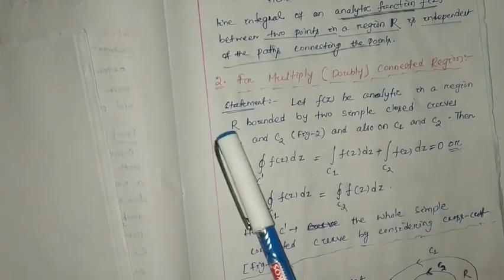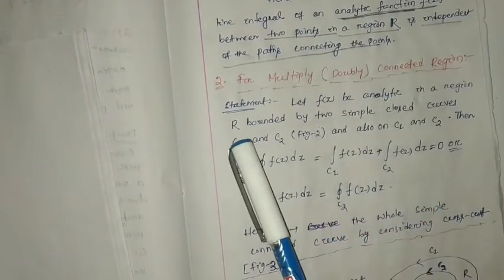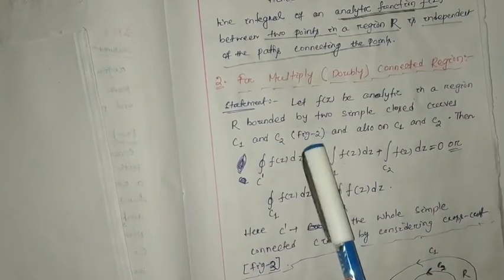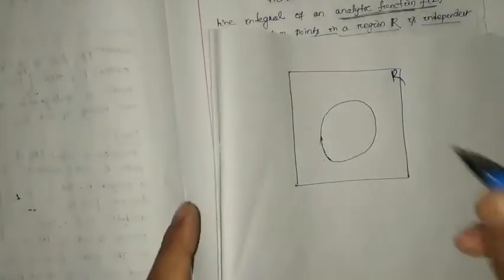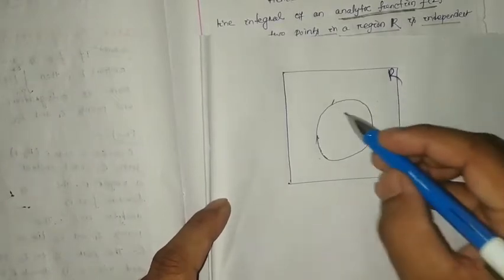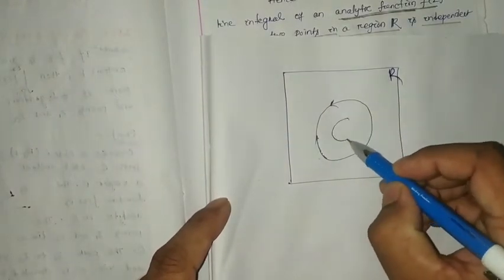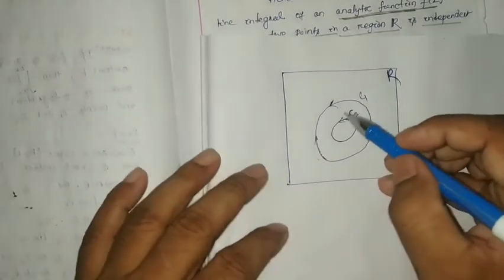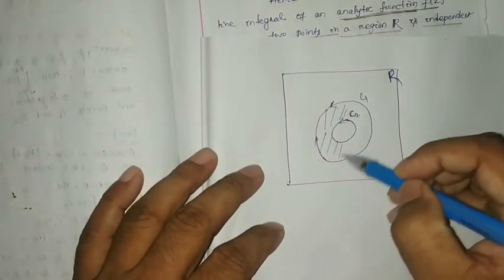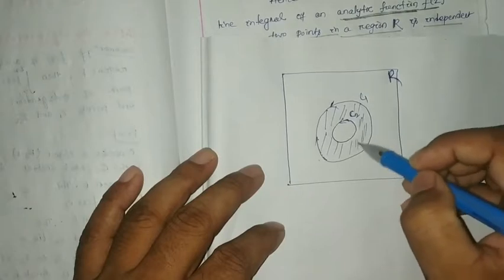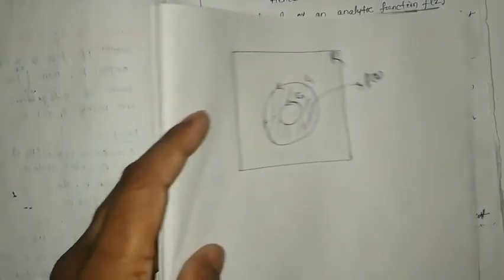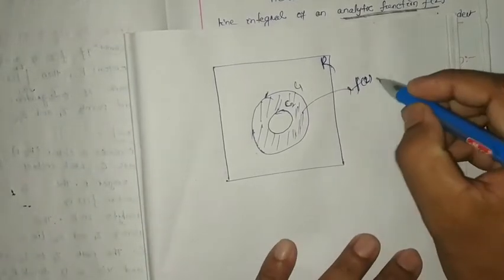Here doubly connected region means we have to consider two simple closed curves. That means this is a closed curve C1 and another closed curve C2. This is C1 and this is C2. So inside this we consider a function F(z) which is analytic.